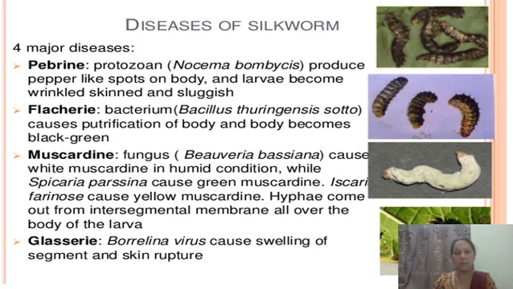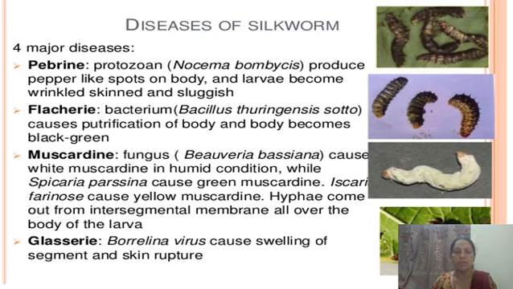The first one is pebrine. This disease is observed due to a protozoan infection, Nosema bombycis, which produces pepper-like spots on the body, and the larvae become wrinkled-skinned and sluggish. This is the diagrammatic presentation which shows the pebrine disease and the black pepper-like spots observed on the skin of the larvae.